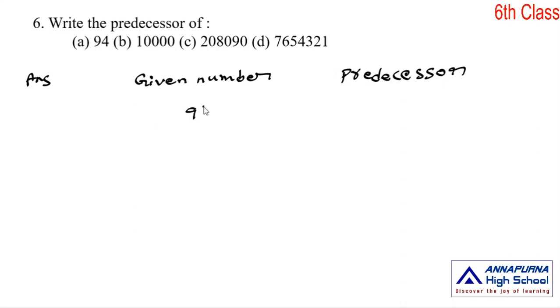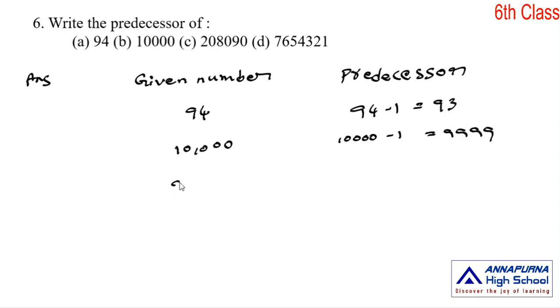First one, 94. If we subtract 1 from 94, we get 93, that is the predecessor. Next one, 10,000. What is the previous number to 10,000? 10,000 minus 1, we get 9,999. This is the predecessor of 10,000.